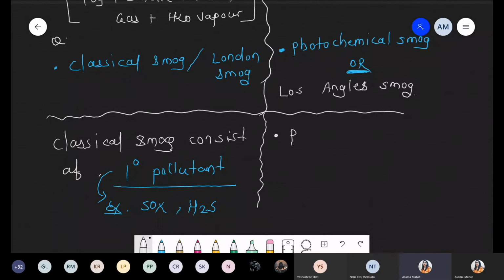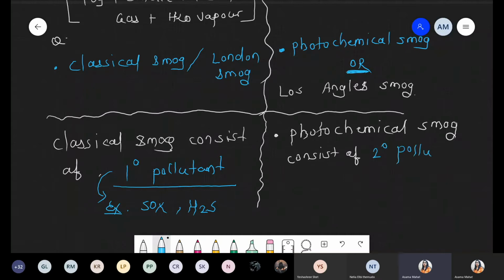When we compare this point with photochemical smoke, it consists of secondary pollutants. I hope you remember we just discussed that as compared to primary pollutants, secondary pollutants are more toxic, right? The examples that come under secondary pollutants are ozone, O3, and another example, PAN, peroxyacyl nitrate.